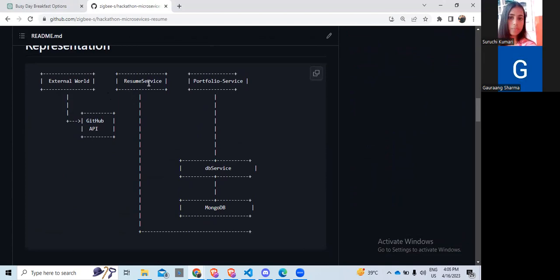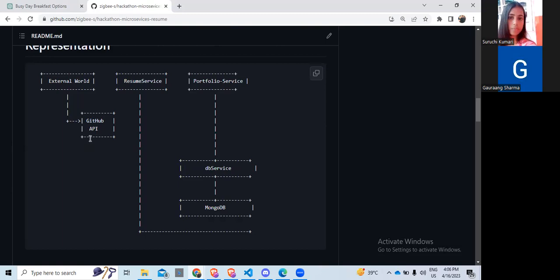We have three main services: resume service, portfolio service, and DB service. We are also using a MongoDB database, and all of this is built using containers and deployed upon the Napptive platform using OAM files. Our external world or any user has access to two of these services, resume service and portfolio service. They can't directly access the DB service and MongoDB, which are only internally available.